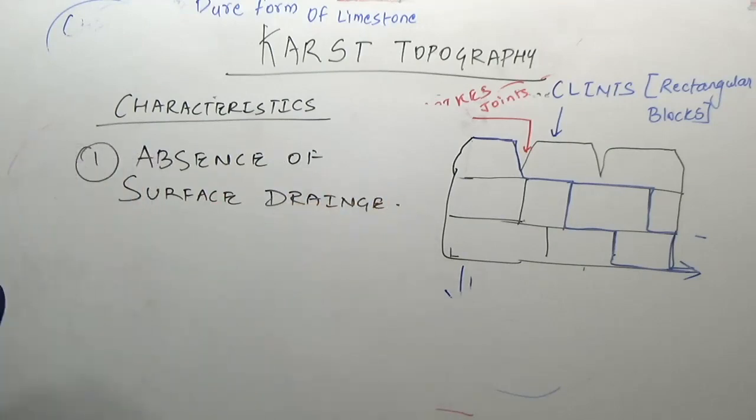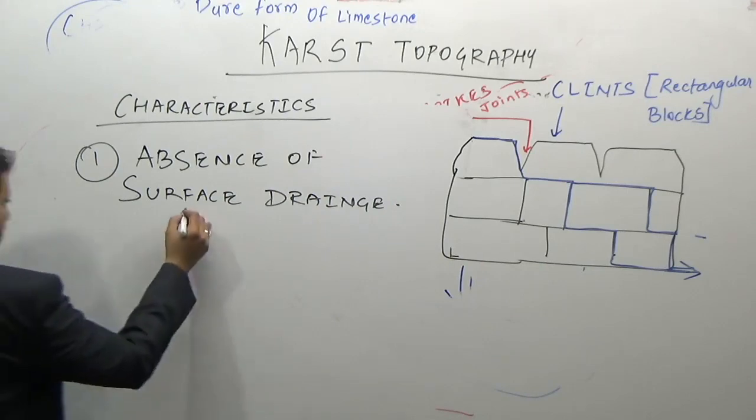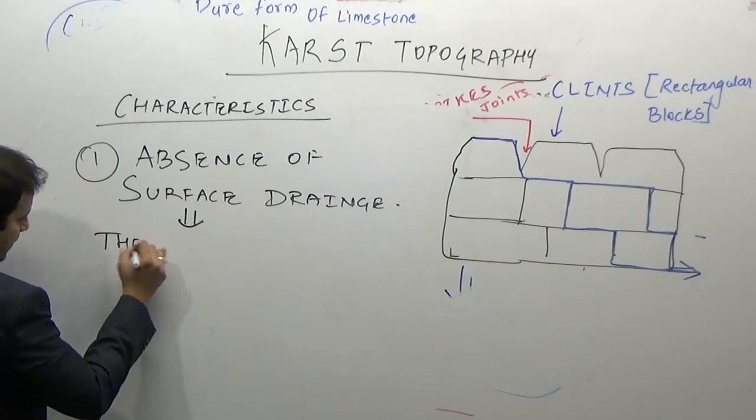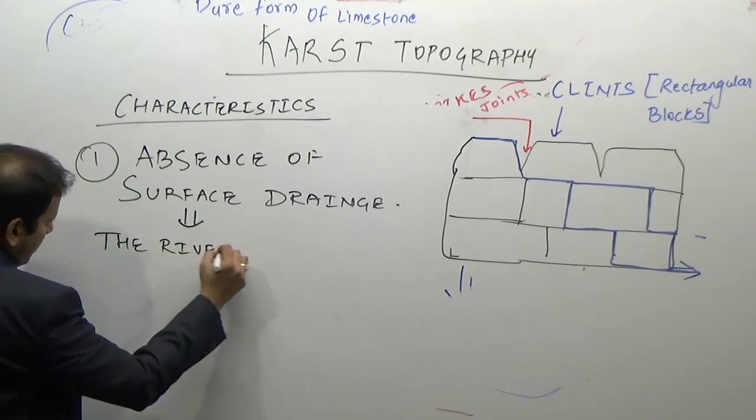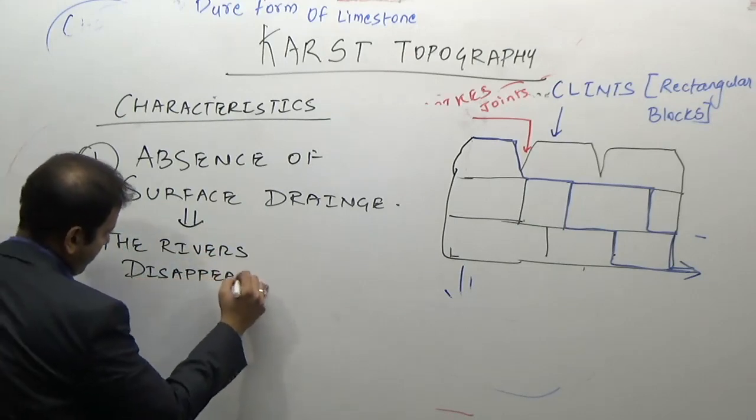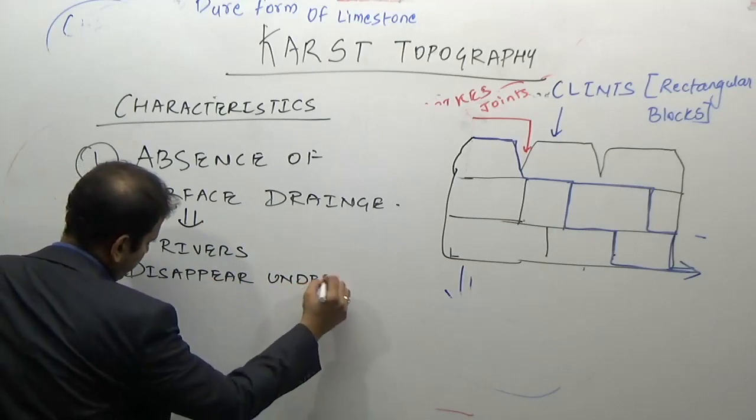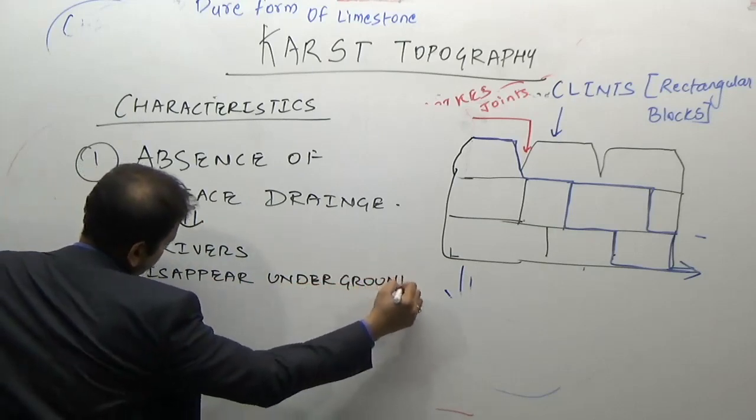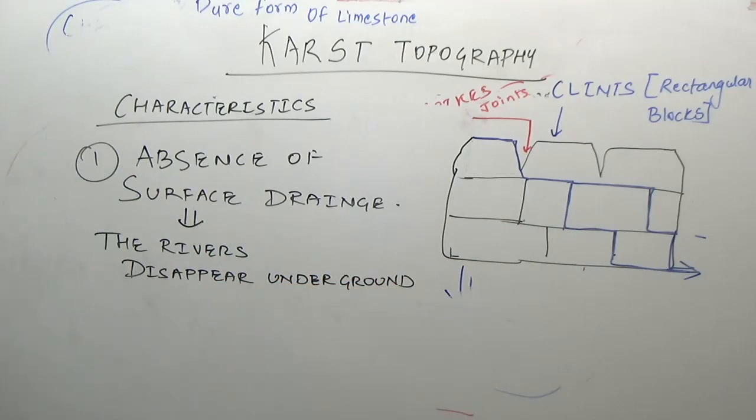Why the absence of surface drainage? Because the river water flows underground in such regions. The rivers flow for a short distance and disappear underground. In these regions, the rivers disappear underground, therefore there is a general absence of surface drainage in this region.